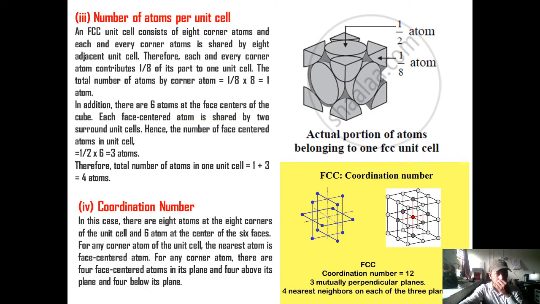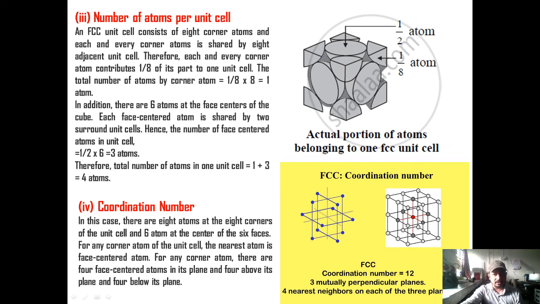Now the next property of the FCC unit cell is the effective number of atoms per unit cell. The FCC cell consists of 8 corner atoms, and each corner is shared by 8 unit cells. So the contribution is 1/8, and there are six face-centered atoms, where the contribution of each face-centered atom is half. So the total contribution of the corner atoms and the face-centered atoms to the particular unit cell is 1 plus 3, that is 4. So effectively there are 4 atoms in the FCC structure.